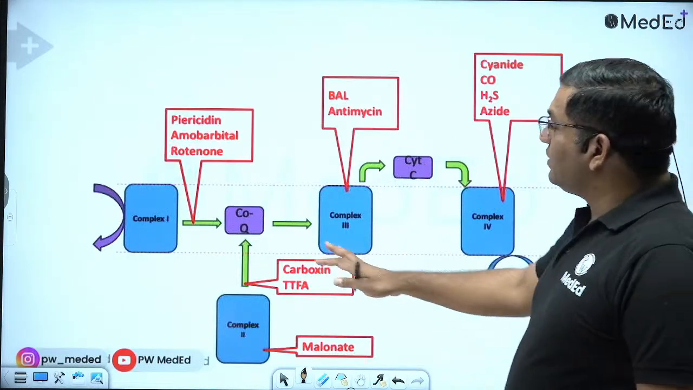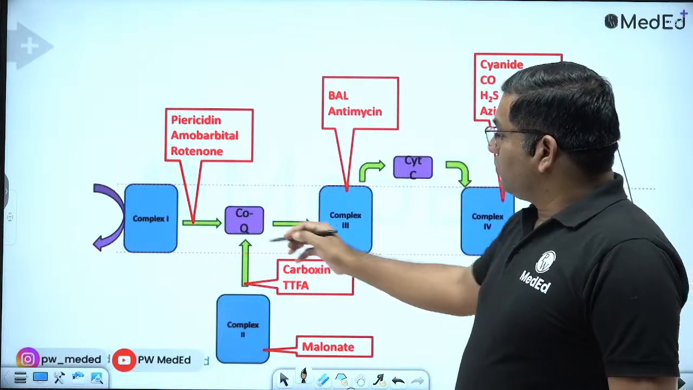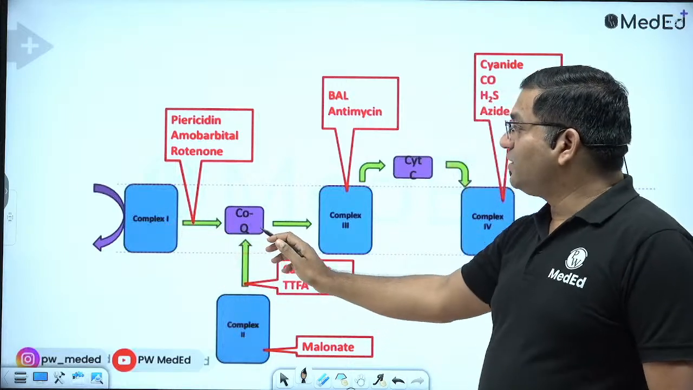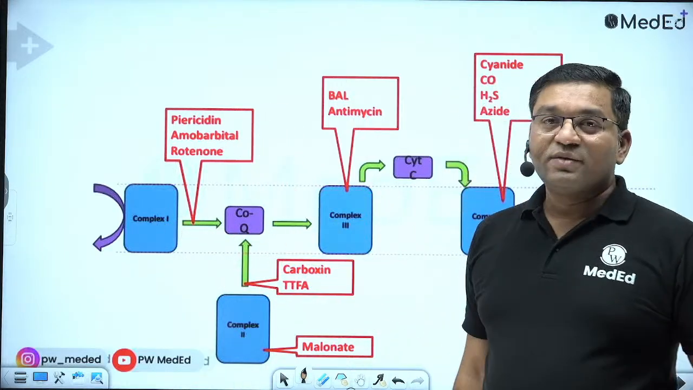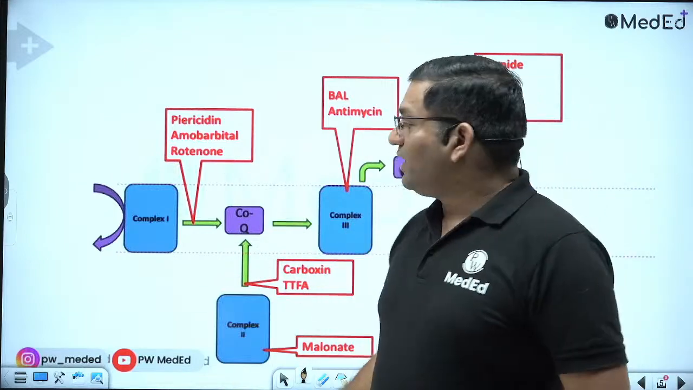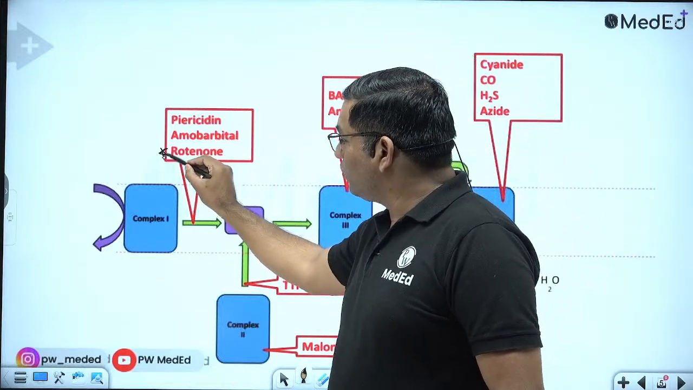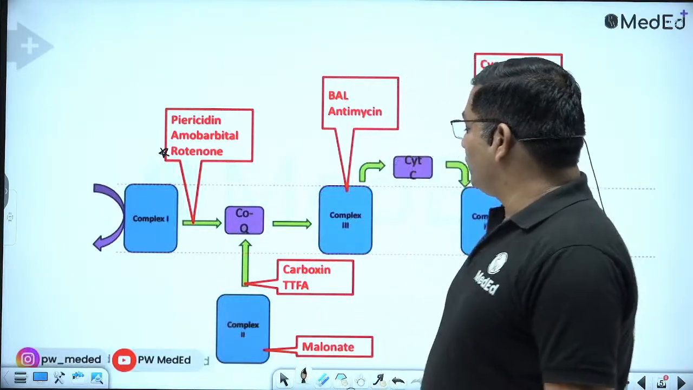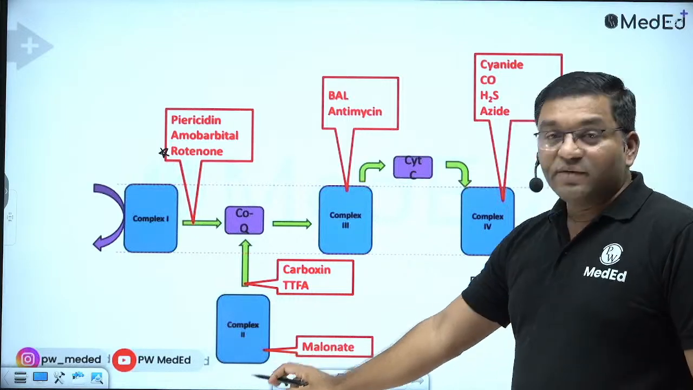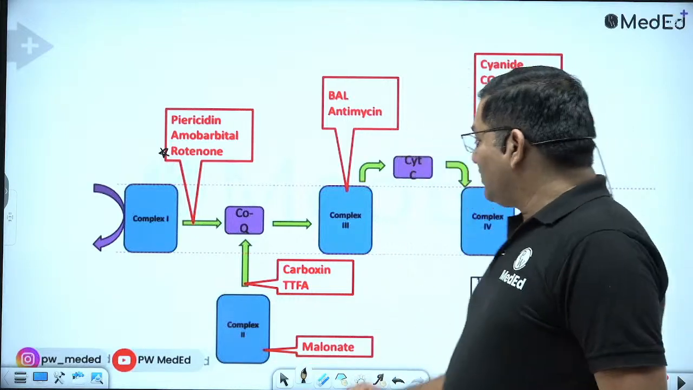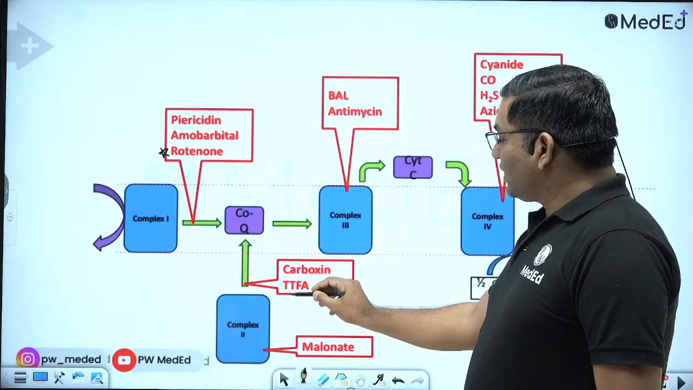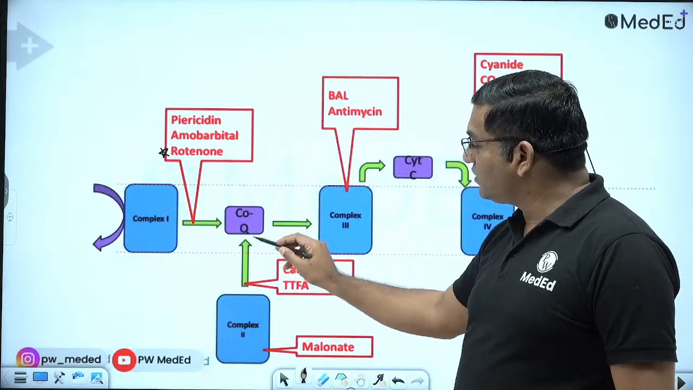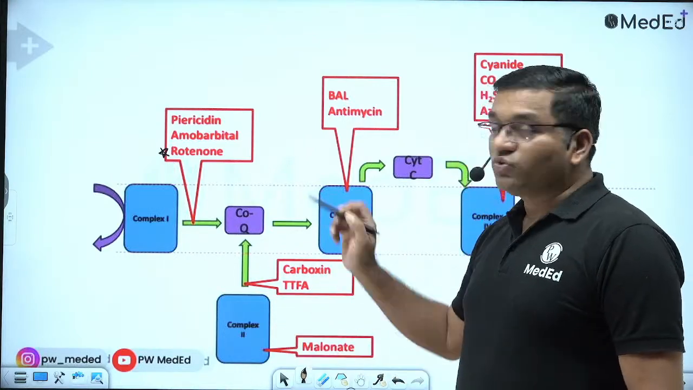Now see, these are the inhibitors of the electron transport chain. This is the complex 1 inhibitor which blocks the movement of electrons from complex 1 to coenzyme Q, that is piericidin, amobarbital, which is a barbiturate, and rotenone. It is an insecticide and also a fish poison. This is important, remember: rotenone, insecticide and fish poison, inhibits complex 1. Now complex 2: malonate inhibits the succinate dehydrogenase enzyme, and carboxin and thenoyltrifluoroacetone inhibit the movement of electrons from complex 2 to coenzyme Q.